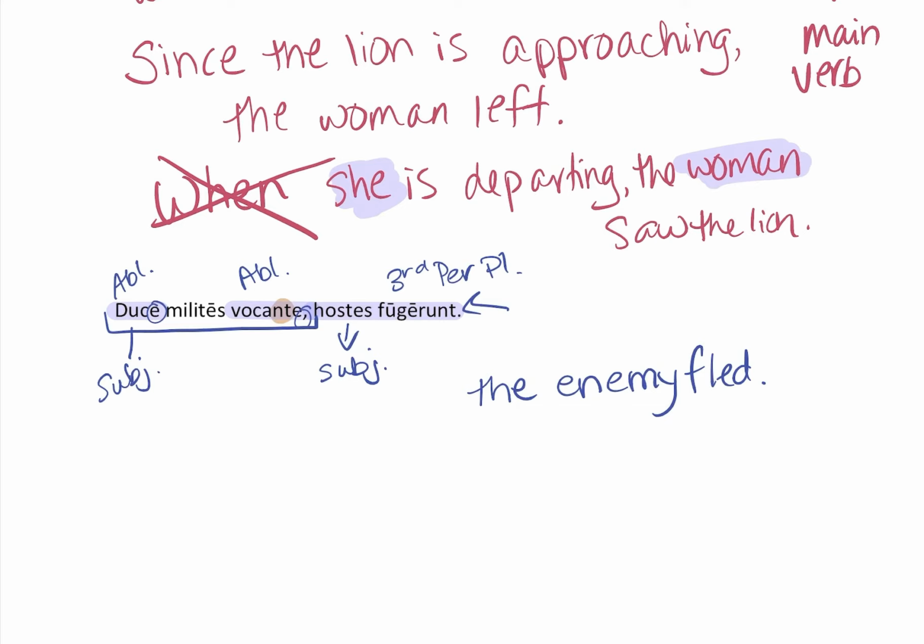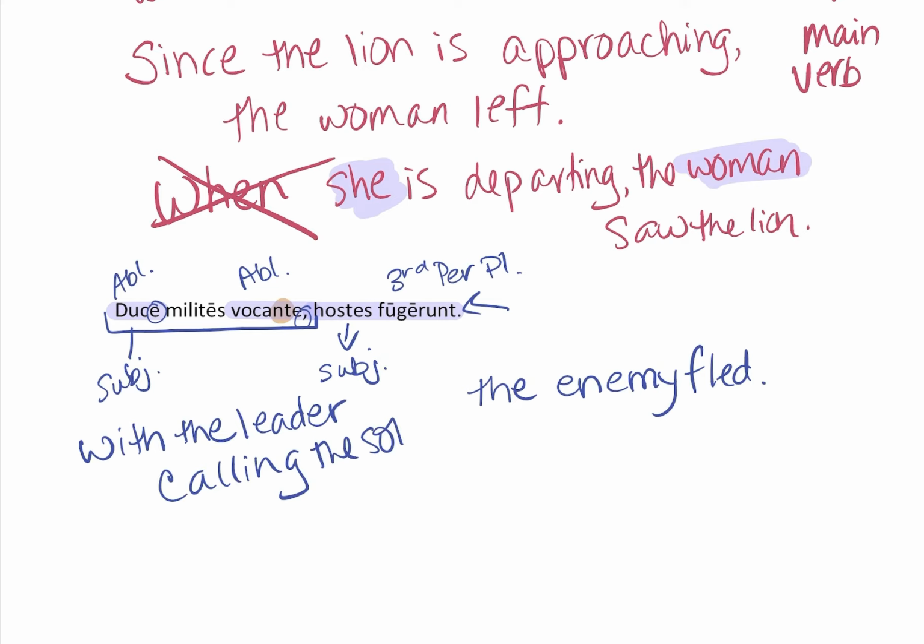So with the participle calling, we're going to translate it with noun participle: with the leader calling the soldiers. You could also say, with the general calling his soldiers, the enemy fled.